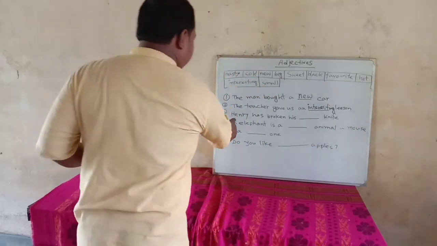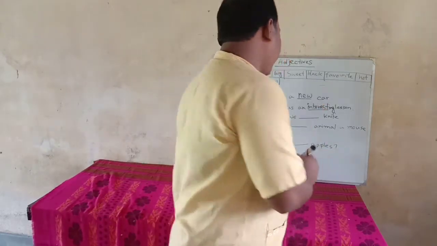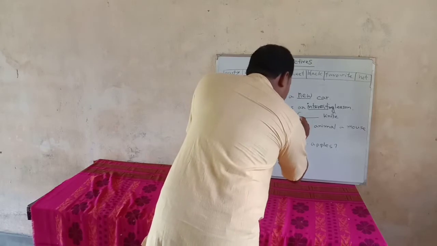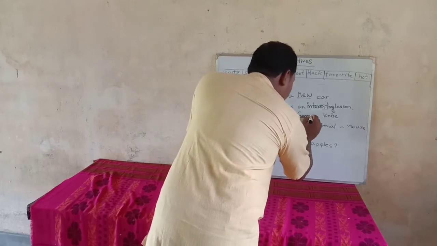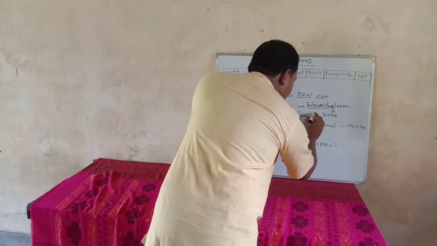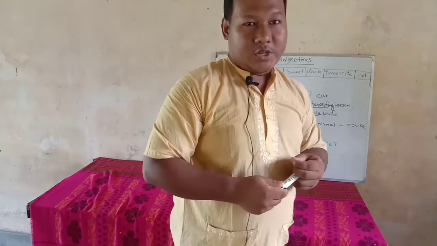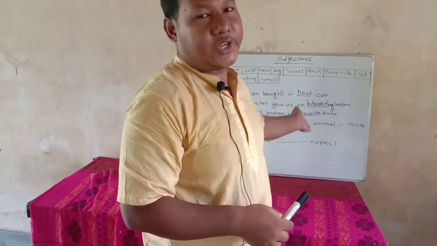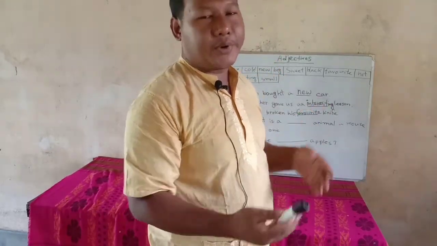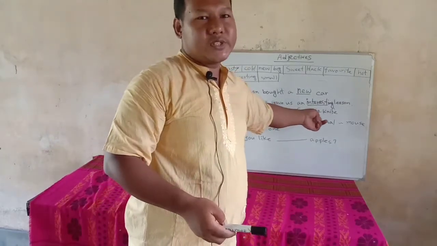Another one is: Henry has broken his dash. We can put here favorite knife. Knife is here the noun. So what kind of knife was that? It was Henry's favorite knife. So we are getting more information about this knife.